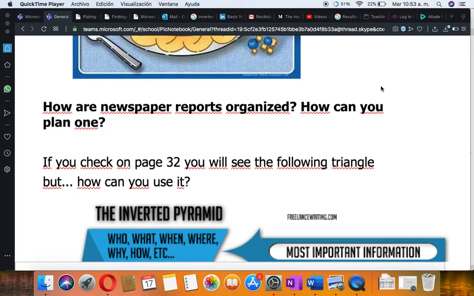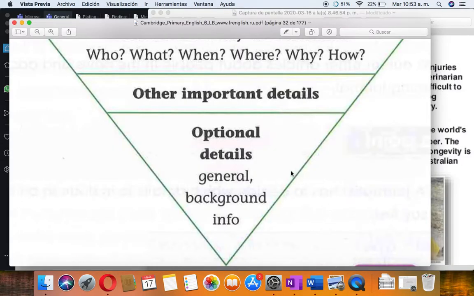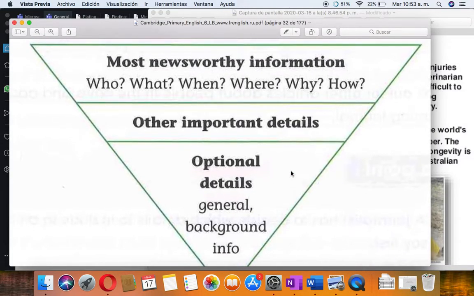So right now we're going to be checking how newspaper reports are organized and how you can plan one. If you go to page 32 of your book, you're going to find this triangle. This triangle might look a little bit confusing, but it's basically just a pyramid that is upside down. All of the important information is going to be at the beginning of a news report article. For example, you're going to have who did it, what did they do, when did it happen, where did it happen, why, and how.